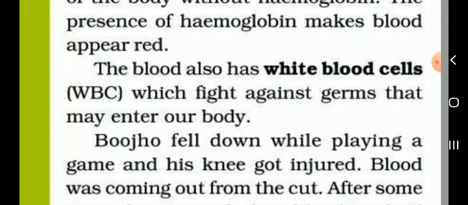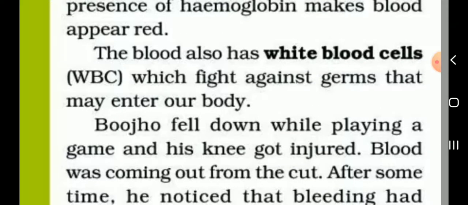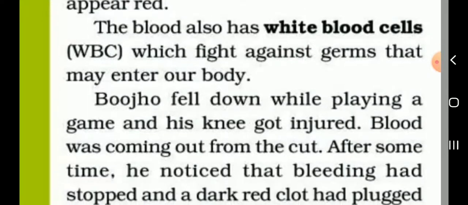Remember, students, the components of blood are RBC, WBC and platelets. RBC means red blood cells, WBC means white blood cells, then platelets. The blood also has white blood cells, which fight against germs that may enter our body.